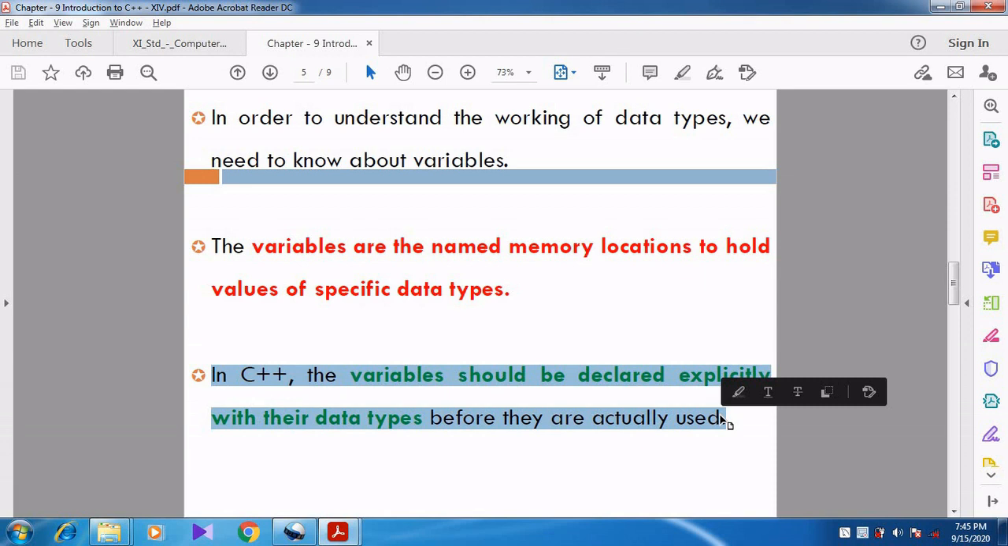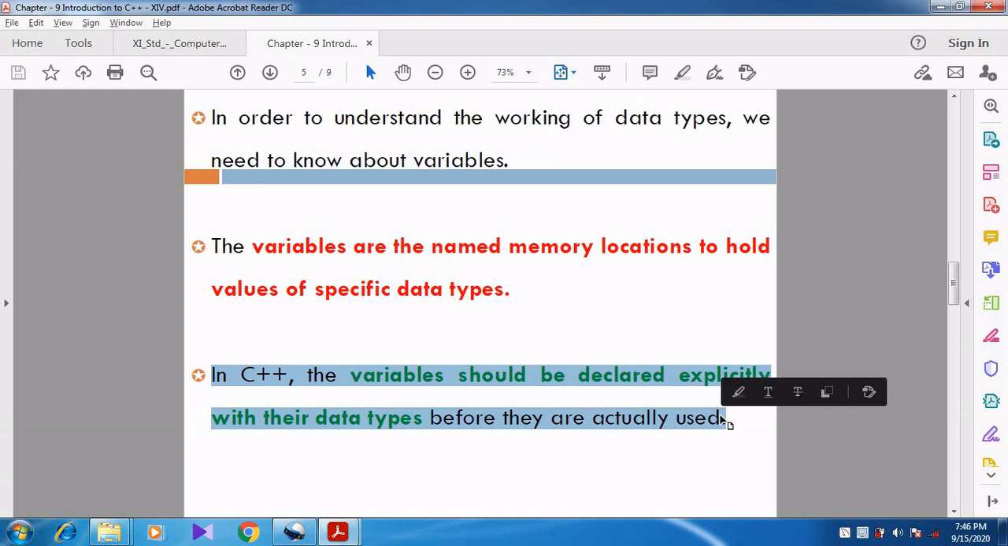That I am going to use a variable of this particular data type. I am going to use a variable that belongs to this data type. So we are explicitly informing the C++ compiler that I am going to use this particular variable of this data type.